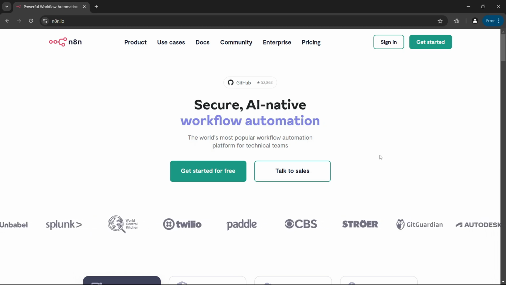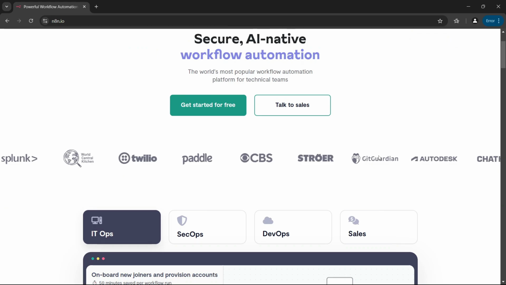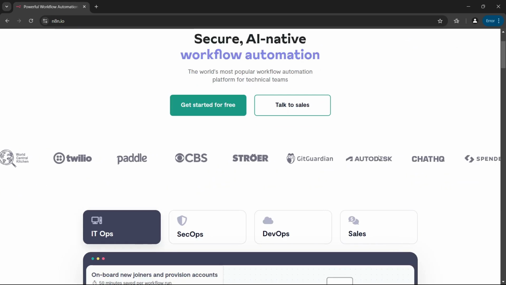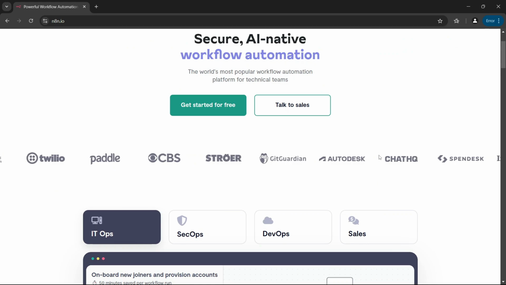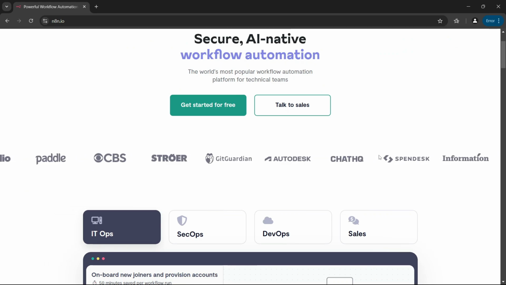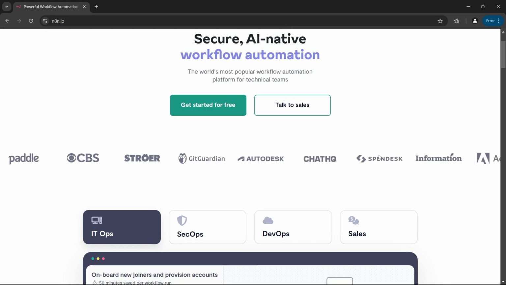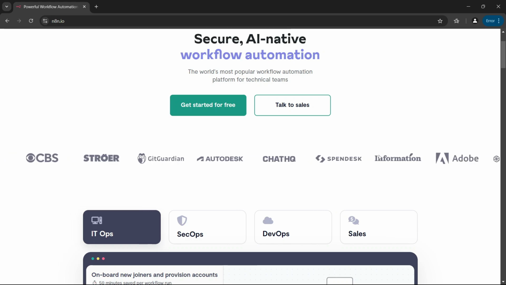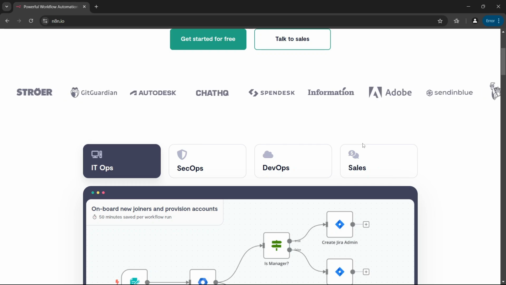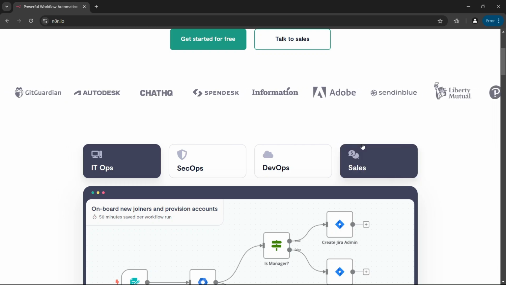Let's start with N8n. It is an open source automation tool designed to connect apps and automate workflows. The pros: it's user-friendly, its visual, no-code interface makes creating workflows easy, and the integration is focused, connecting with APIs, databases, and over 300 apps. Then lastly, flexibility. You can use it for everything from simple automations to complex multi-app workflows.